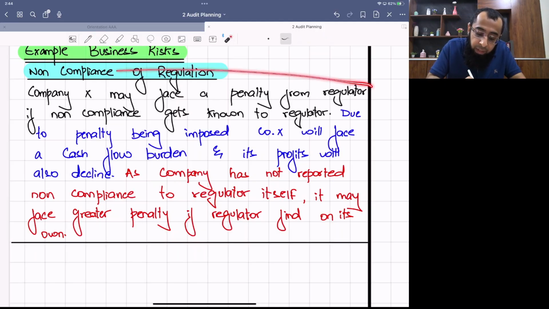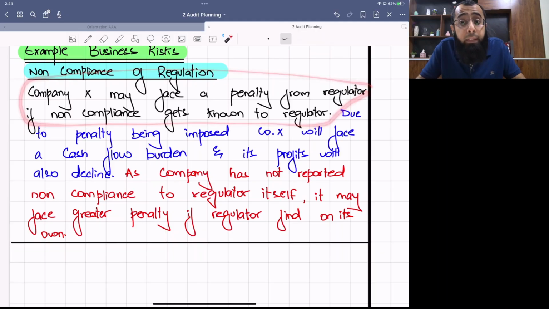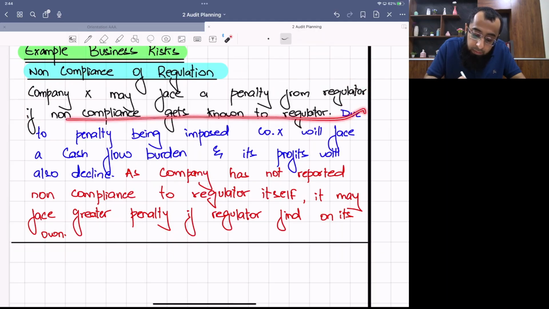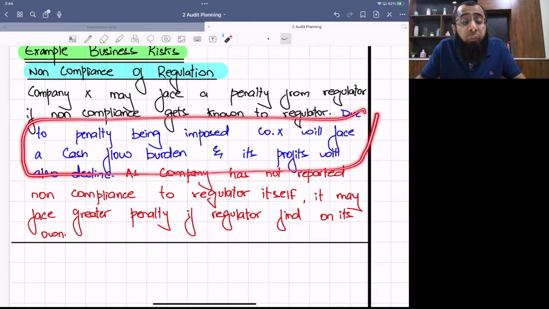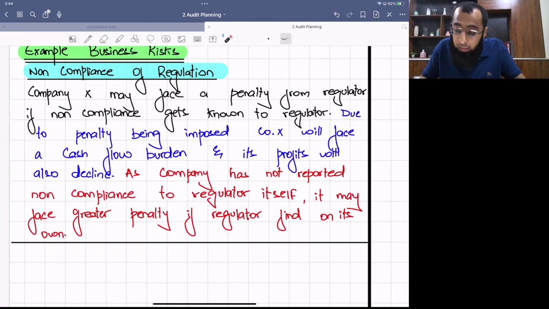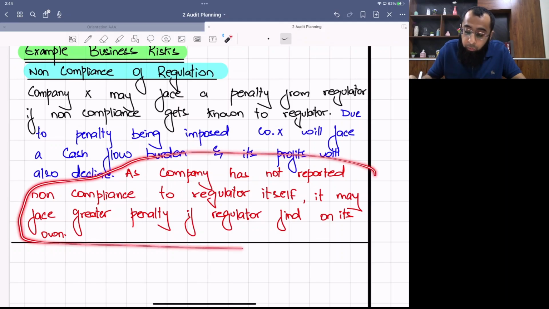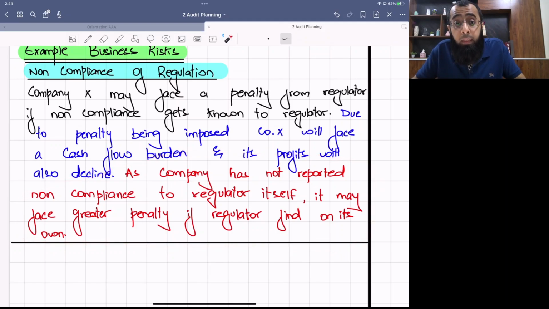First, you identify the risk that we may face a penalty. Then you wrote impact, that due to penalty, our profits or cash flows will feel burdened. And then you commented on scale of the risk. You evaluated the risk that non-compliance will result in greater penalty if we are hiding it, or we may face cancellation of the license. See, when you hide from the regulator, obviously you are annoying the regulator.